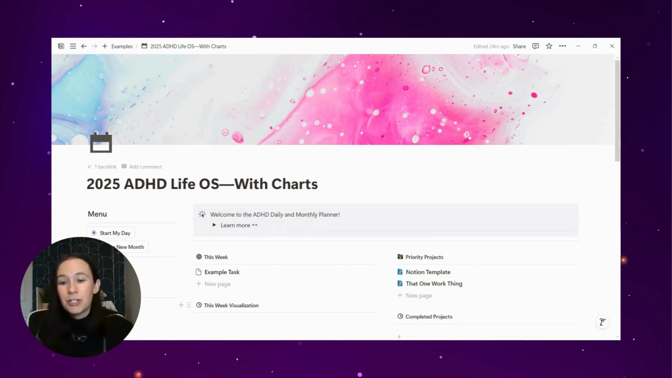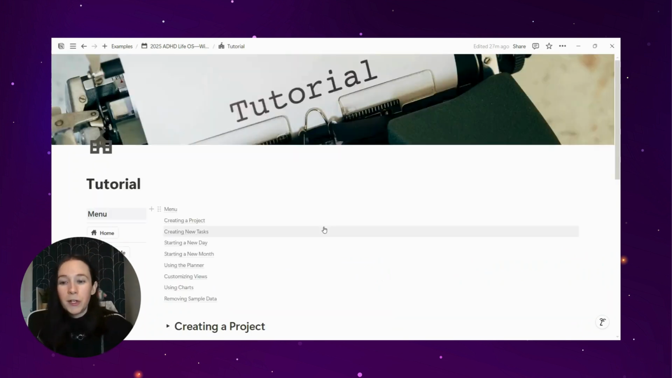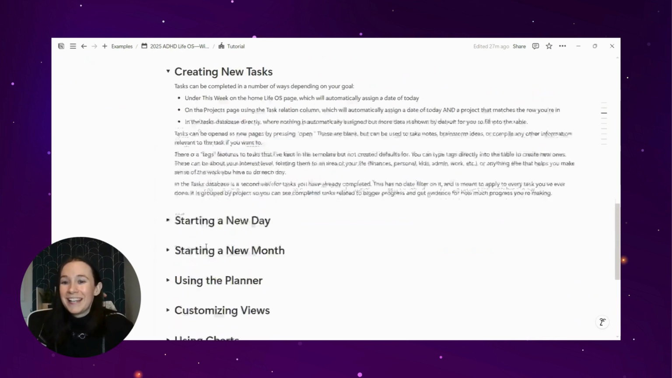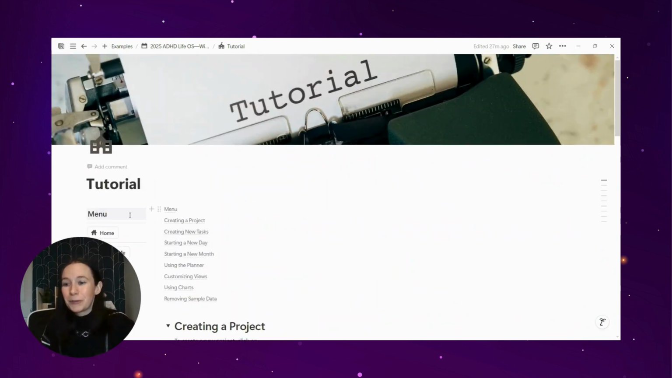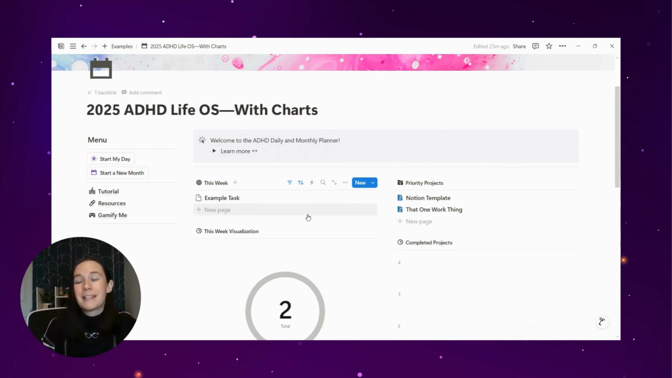And let's dive into this template. When you first duplicate this into your own workspace, you can go look at the tutorial. It tells you how to do all of the things that you can possibly imagine doing in here. And we're going to go through the homepage with our menu in the order that I recommend setting up. And that means starting with projects.